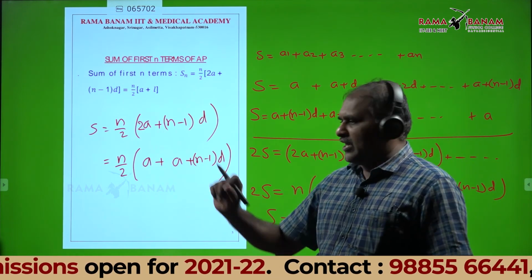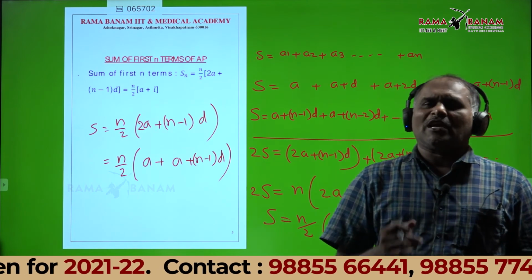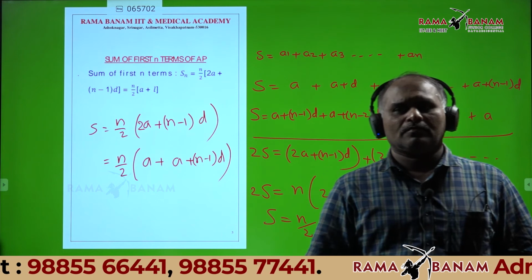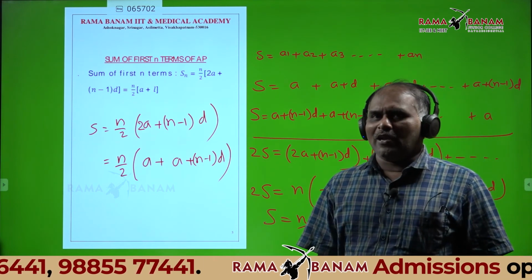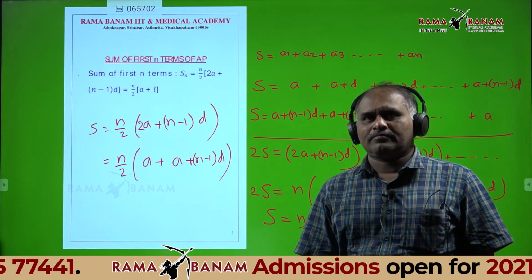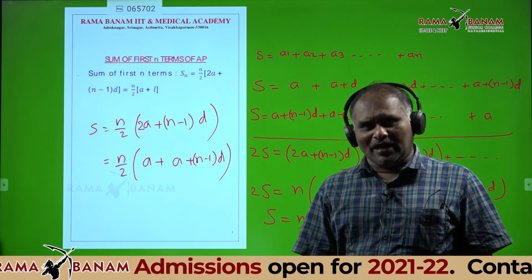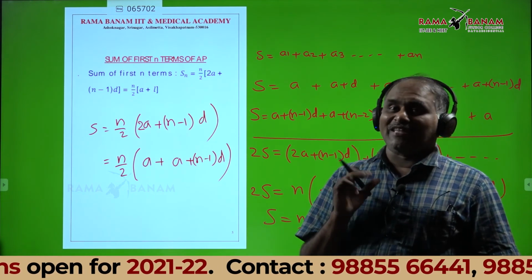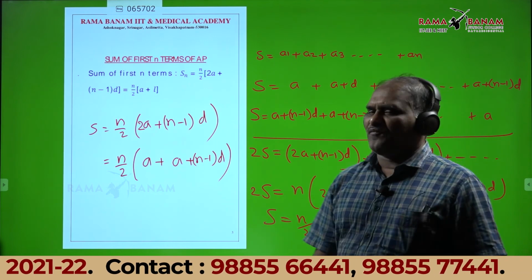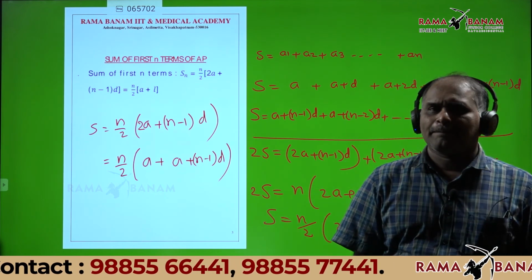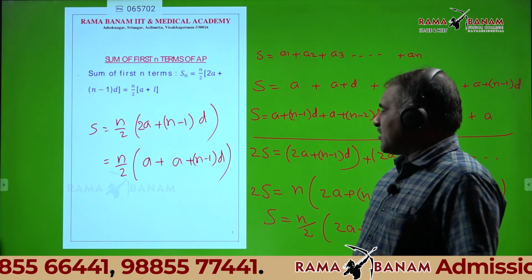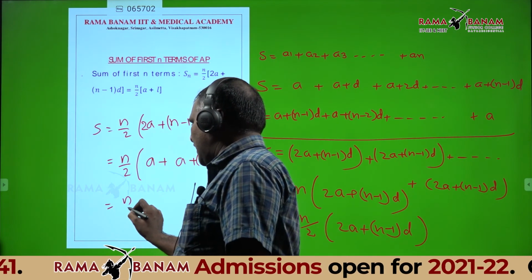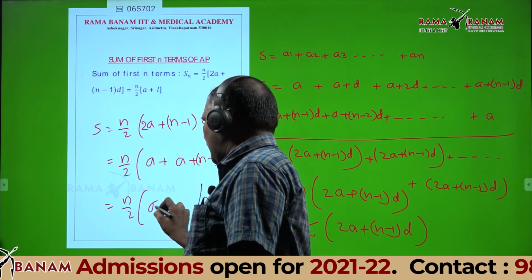Here the first a. What is the first term in an arithmetic progression? a. What is the last term? Small l. Therefore, small l is equal to the nth term. What is the nth term formula? a plus n minus 1 into d. That's why I write n by 2 into a plus l.